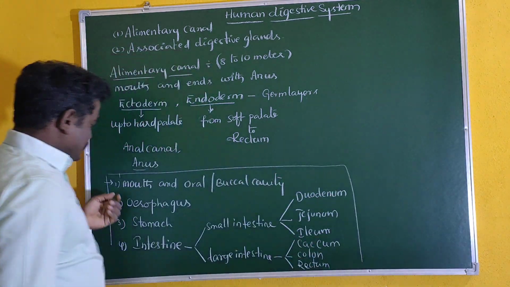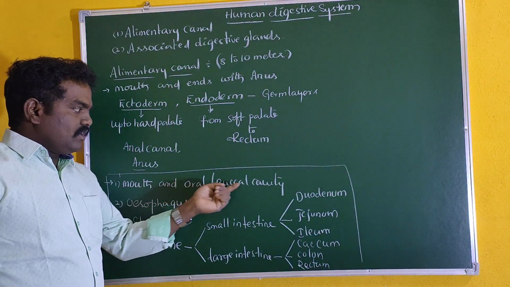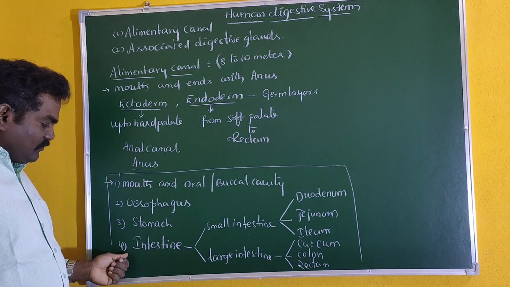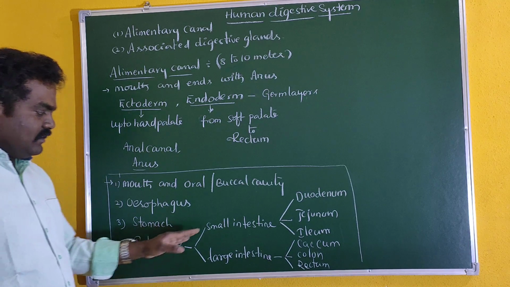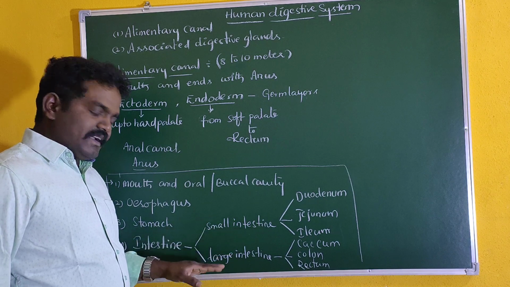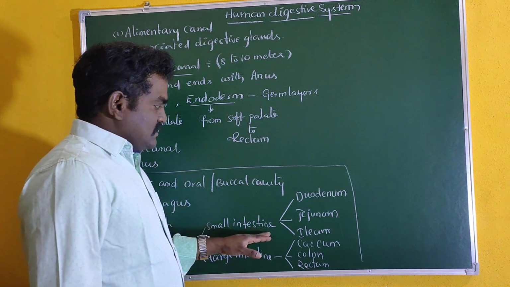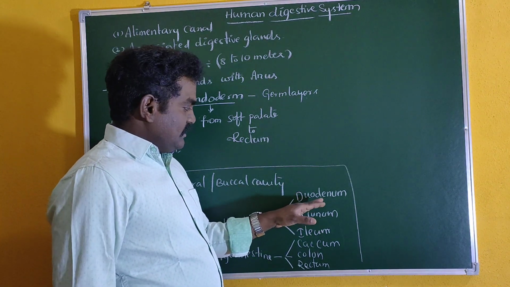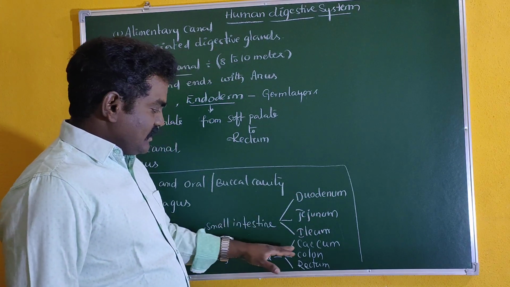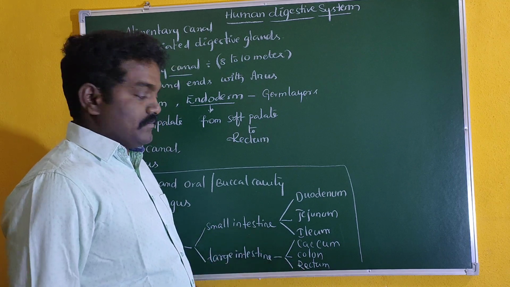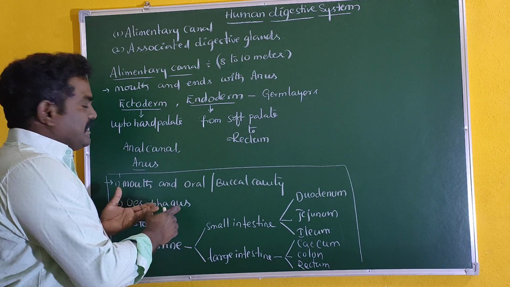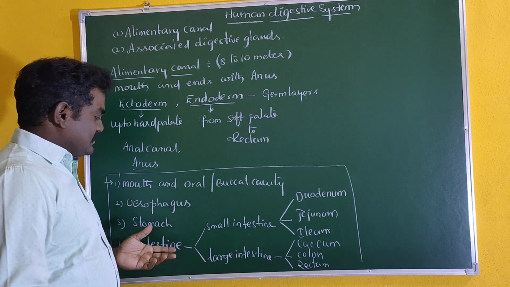So the alimentary canal is broadly classified into four major parts: the mouth and oral or buccal cavity, secondly the esophagus, thirdly the stomach, fourthly the intestine. In the intestine, there are two important regions: small intestine and large intestine. In the small intestine, three structures are present: duodenum, jejunum, and ileum. The large intestine includes the cecum, colon, and rectum. We will discuss all the parts of this alimentary canal in the coming classes.